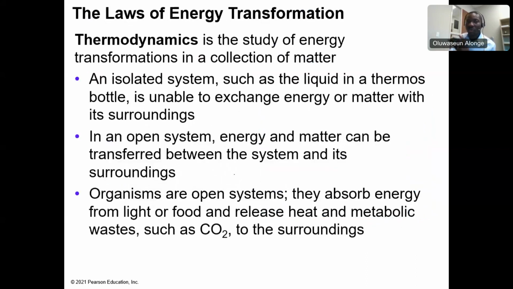All right. Now, thermodynamics is the study of energy transformation in a collection of matter. I've talked about that. So, an isolated system, such as liquid in a thermal bottle, is unable to exchange energy or matter with its surroundings. All right. In an open system, energy and matter can be transferred between the system and the environment. Organisms are open systems, so we absorb energy from light or food and release heat or metabolic waste to the environment. And I'll be talking about that.